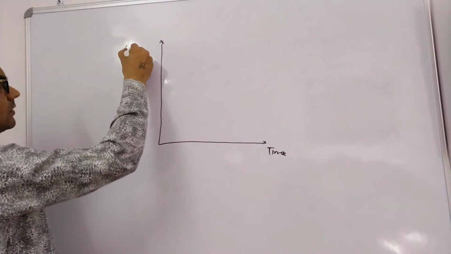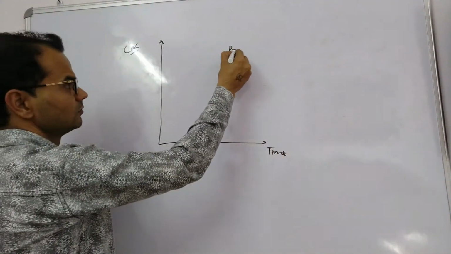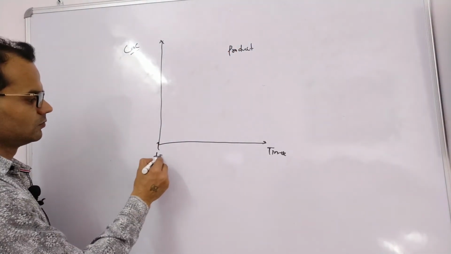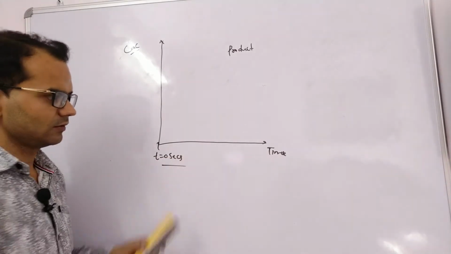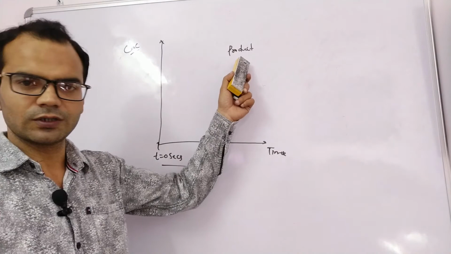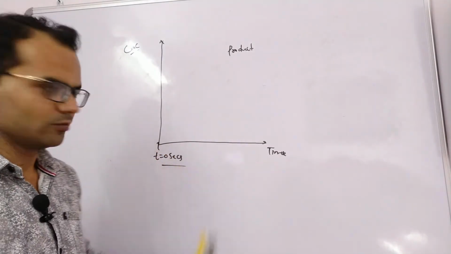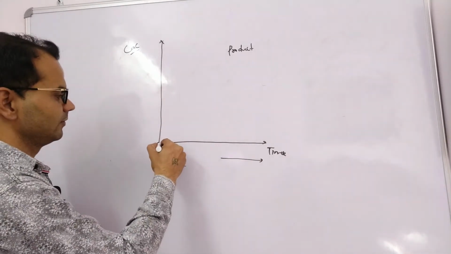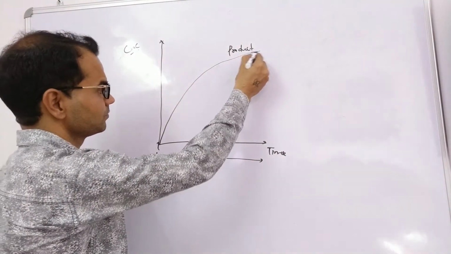Again, time and concentration. Now this graph is for the product. At time t equal to 0 seconds there will be no product, so concentration will be 0. But as time passes, concentration will increase. So the graph will be like this.